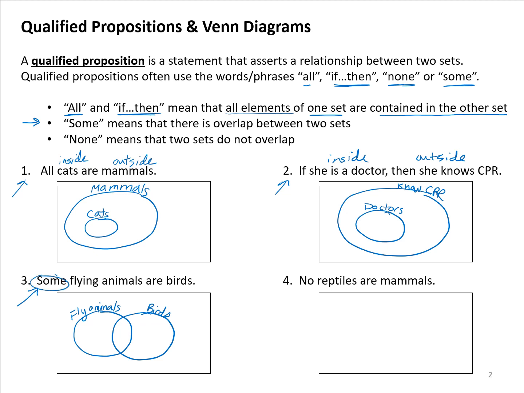in their relationship. And then the word no or none refers to two sets that do not overlap. So in this case, instead of using none, I said no reptiles are mammals. That would mean that the reptile and the mammal sets are totally distinct from each other. And understanding how the wording relates to the sets and where the sets relate to each other is important if we're going to draw Venn diagrams to analyze arguments.